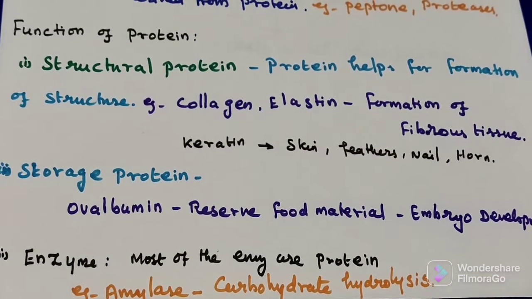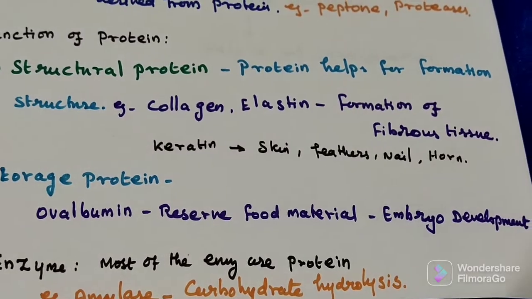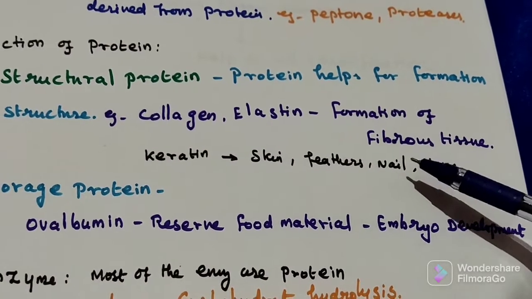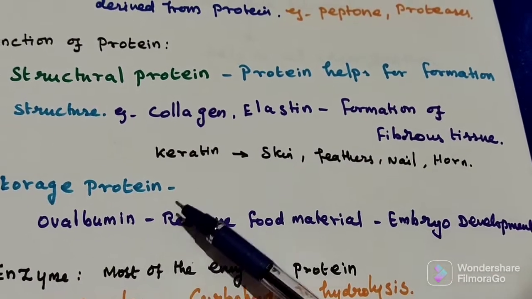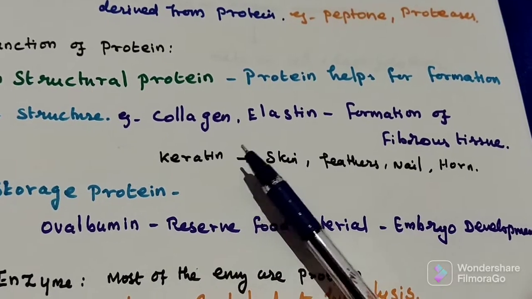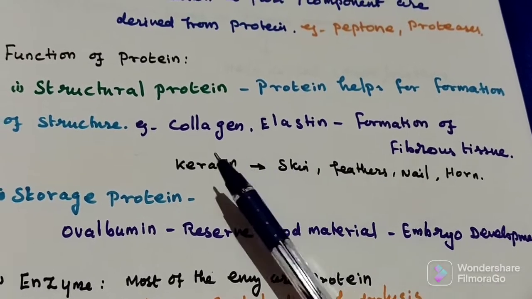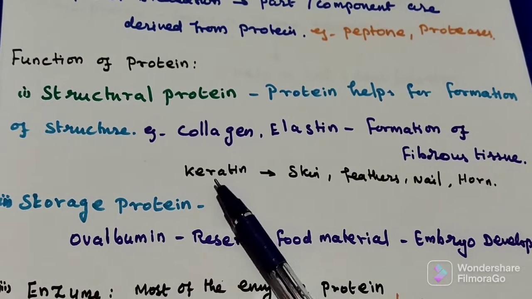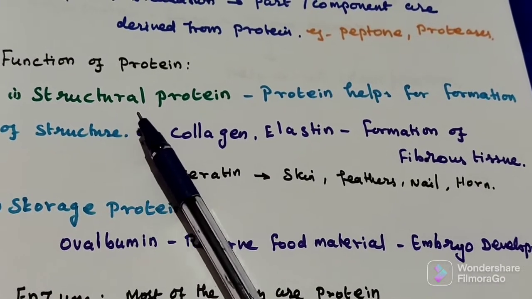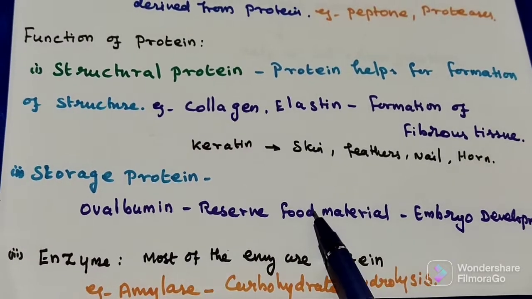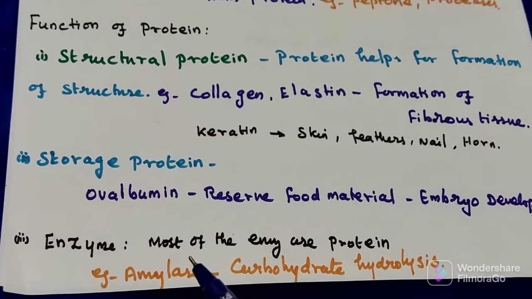So structural protein, example collagen and elastin, used for the formation of fibrous tissue. Keratin is found in skin, feathers, nail and horn. Collagen, elastin, keratin, these are the proteins that come under structural protein. Then albumin comes under storage proteins.